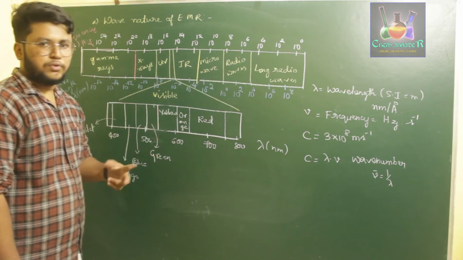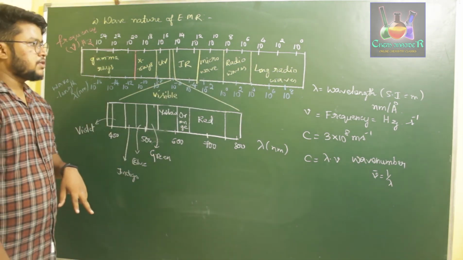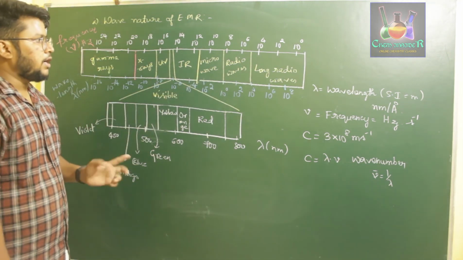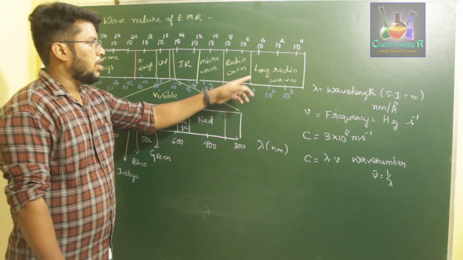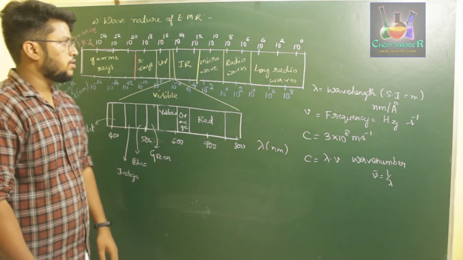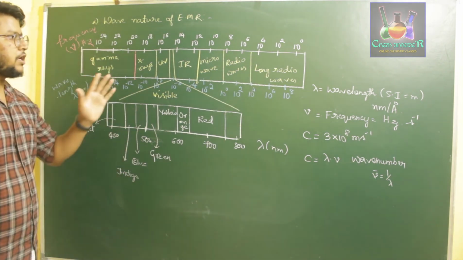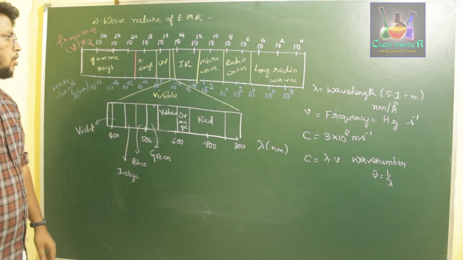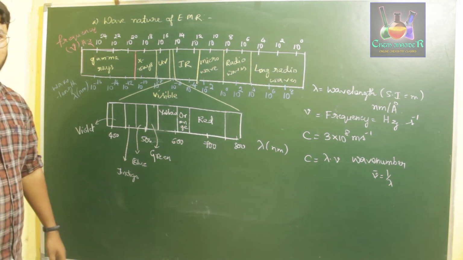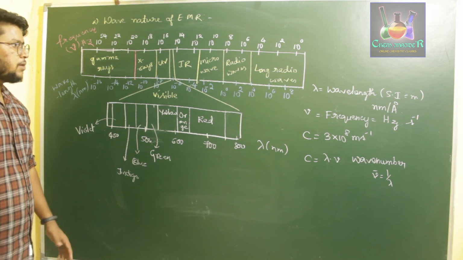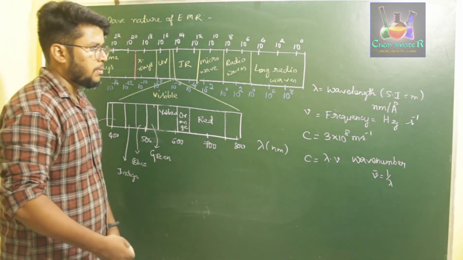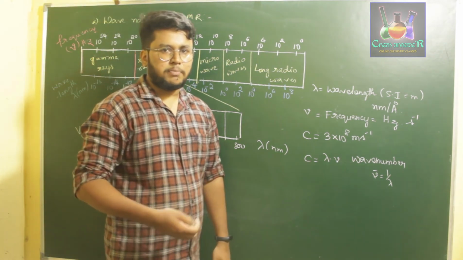These radio waves are of two types, AM radio waves and FM radio waves, and then we have the lowest frequency, which is the long range radio waves. So this is the complete sectional diagram of electromagnetic radiation, or the different sections of electromagnetic radiation as explained by Maxwell. So this is all about the wave nature of electromagnetic radiation, which was explained by Maxwell.